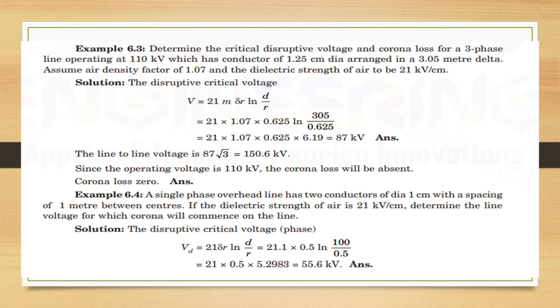because maximum value of voltage is 110 kilovolt. So it is below that value. So corona is absent. Corona loss is 0.